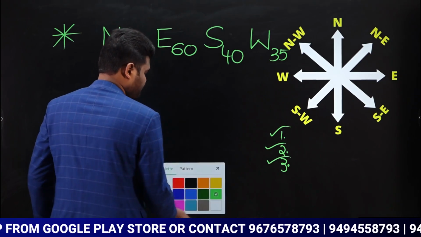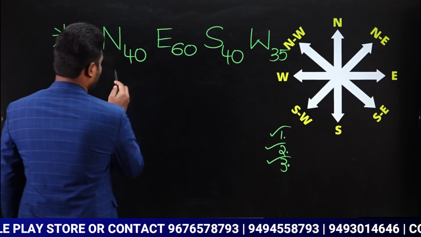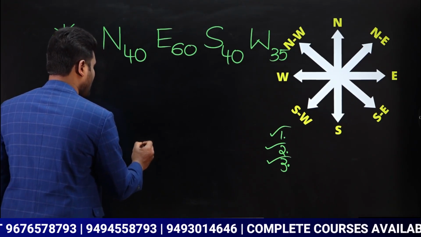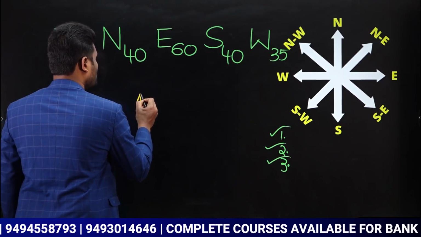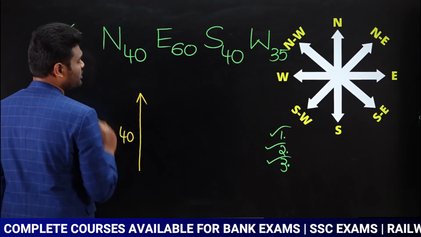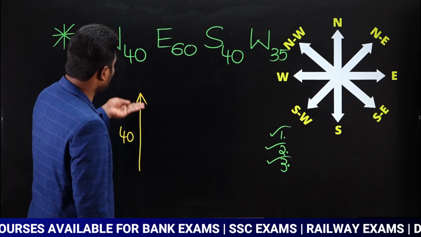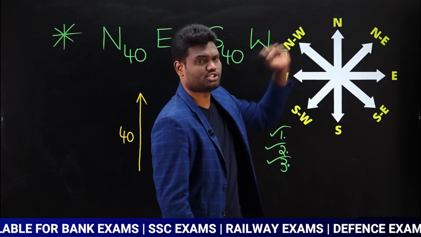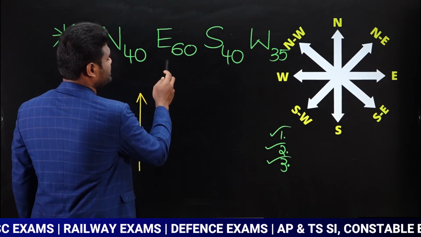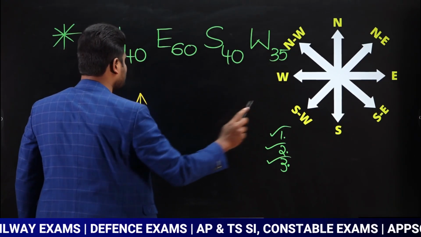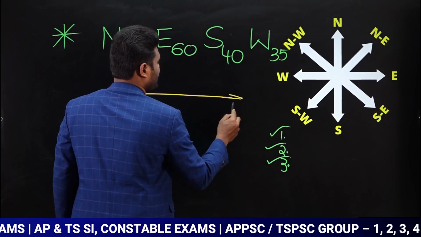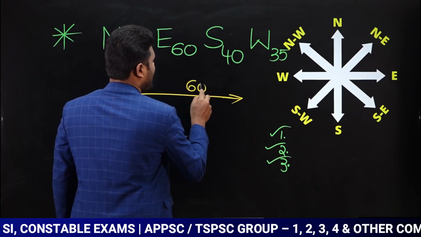Observe here carefully. First, the person traveled towards north, yes or no? Towards north, how many meters? The person traveled towards north 40 meters. This is nothing but towards north. So he traveled towards north 40 meters, followed by east 60. East is in this way, towards our right hand side. So he traveled towards east. How many meters?